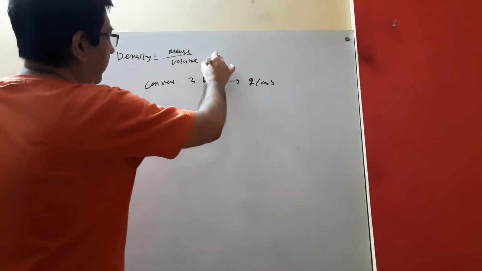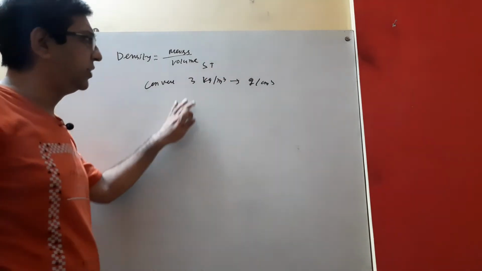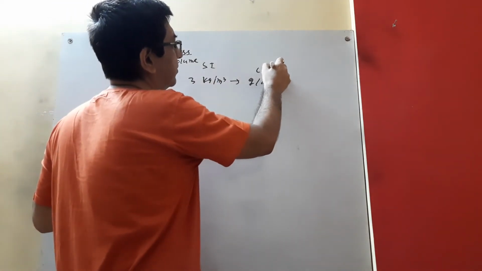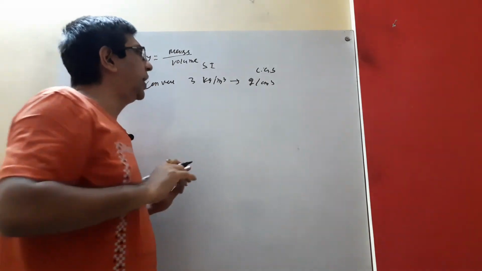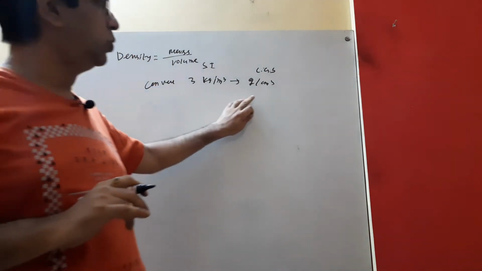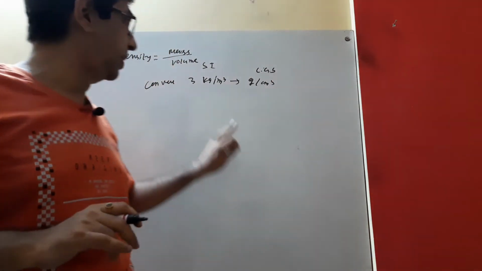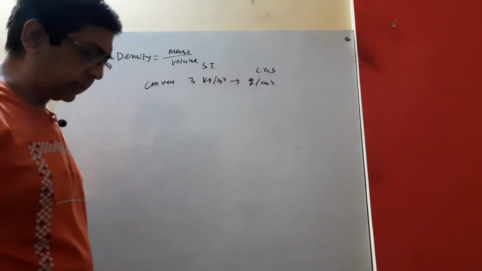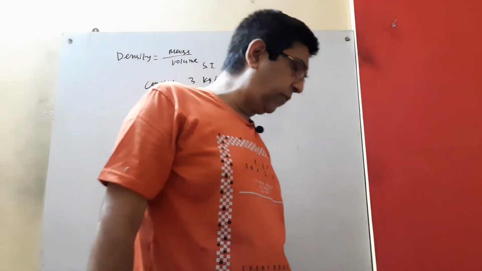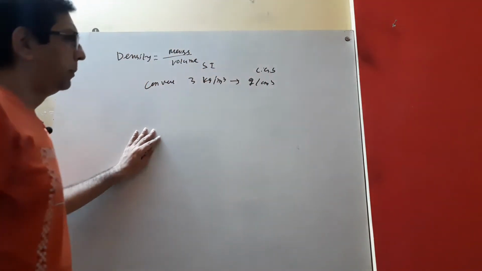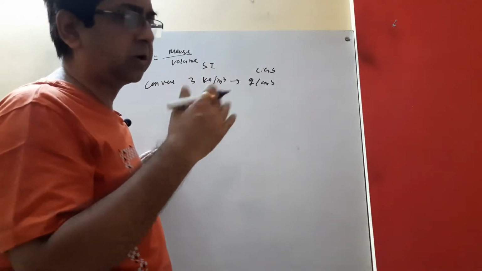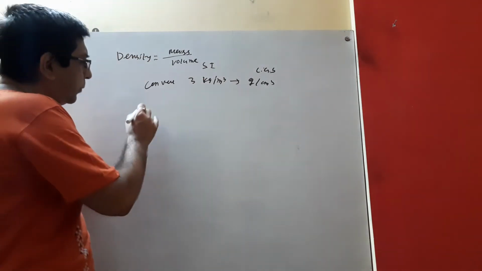This is the unit of density in SI system and this is the unit of density in CGS system, right? So you have to convert 3 kg per meter cube to gram per centimeter cube. Some students face different problems in this type of conversion. But if you watch the video till the end, I think there will be no problem for conversion of this type of thing. Suppose 3 kg.